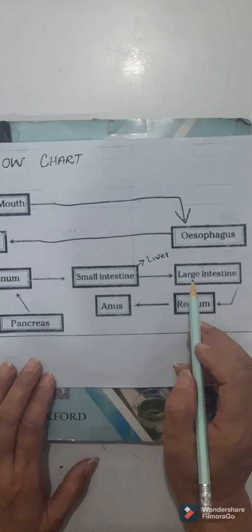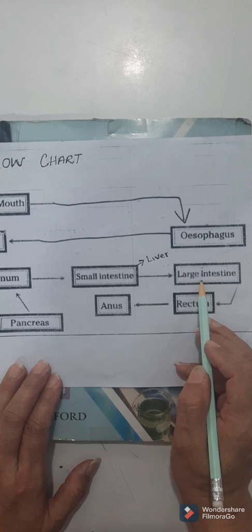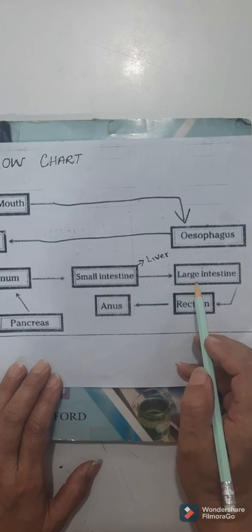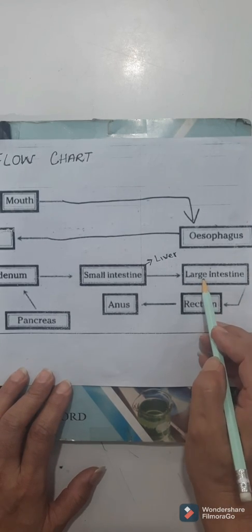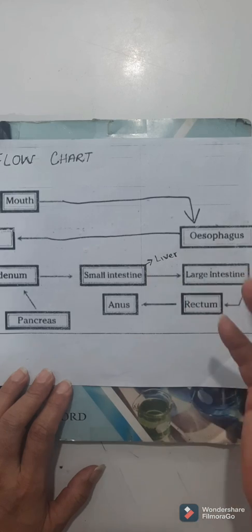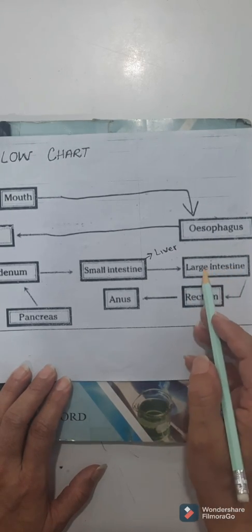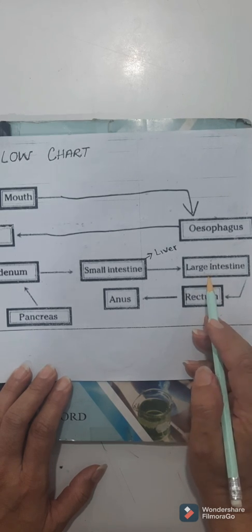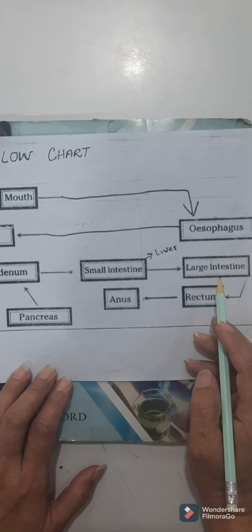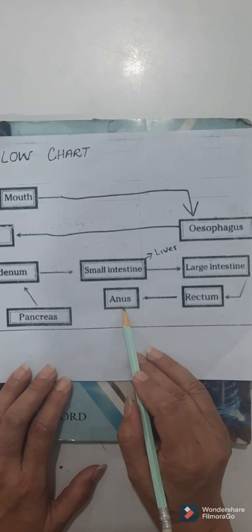It will simply move to the large intestine. What will happen to that food? The undigested food and the water and the minerals will be transported to the large intestine. In the large intestine, water and mineral salts are absorbed. The undigested food is stored in the rectum part of the large intestine in the form of feces, which is also known as the stool, and then it is passed out through the anus.